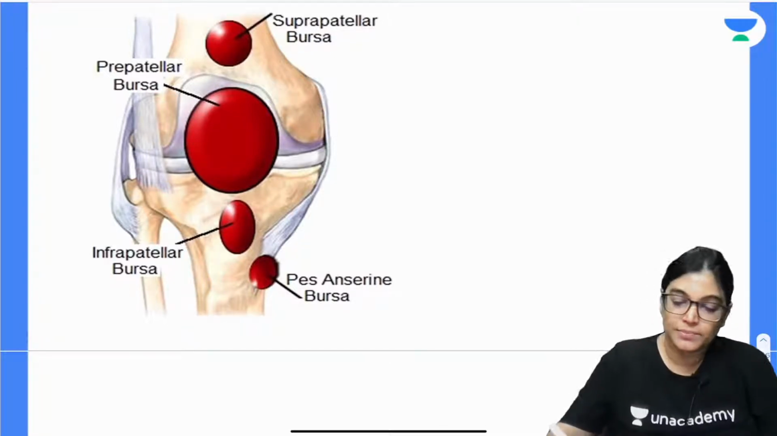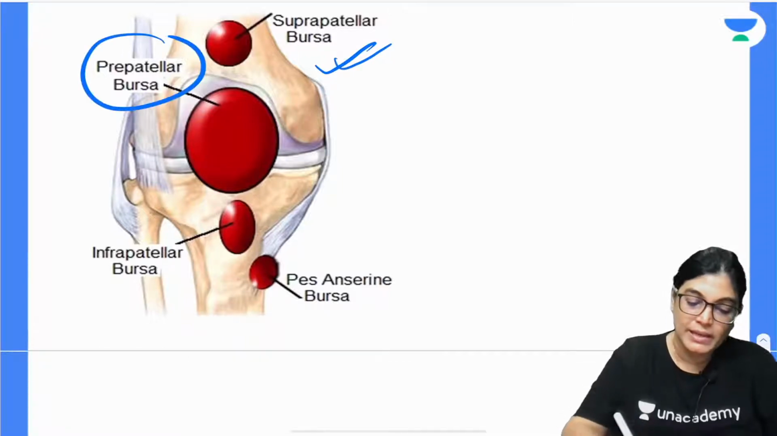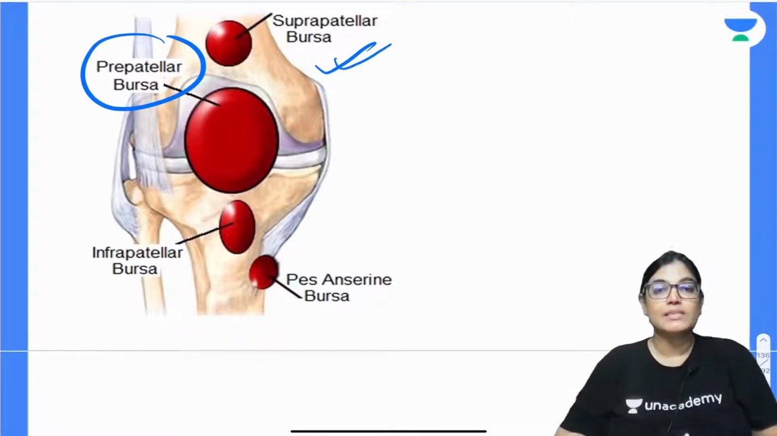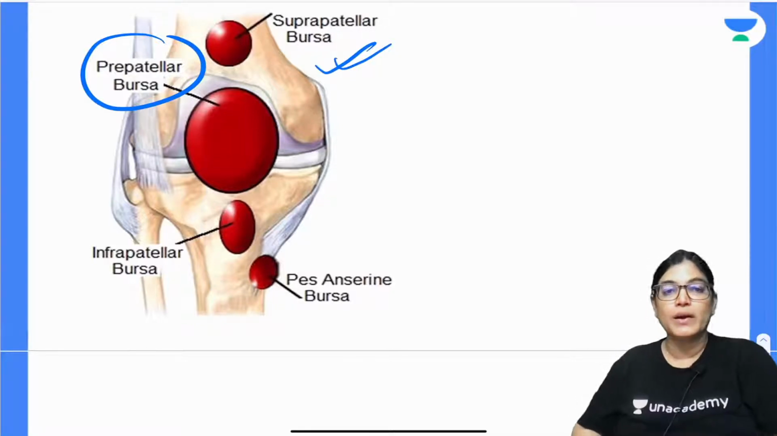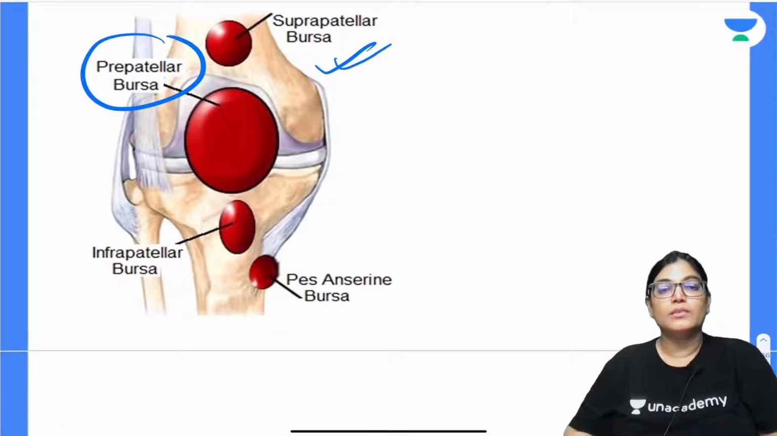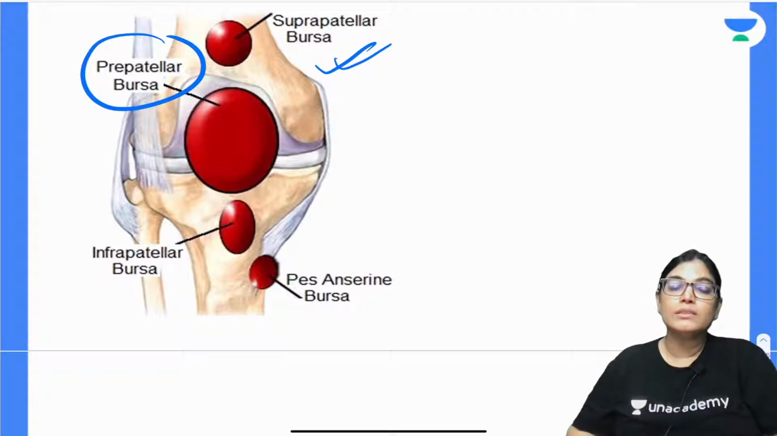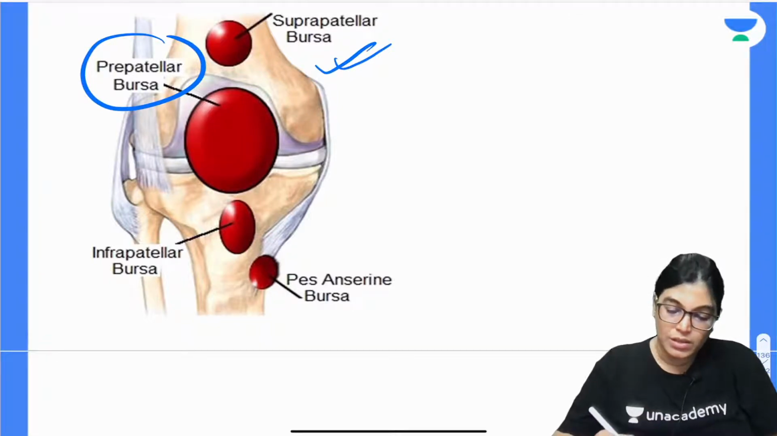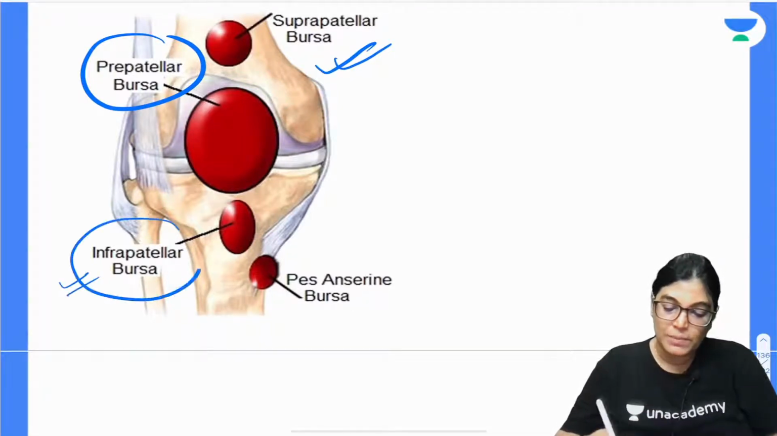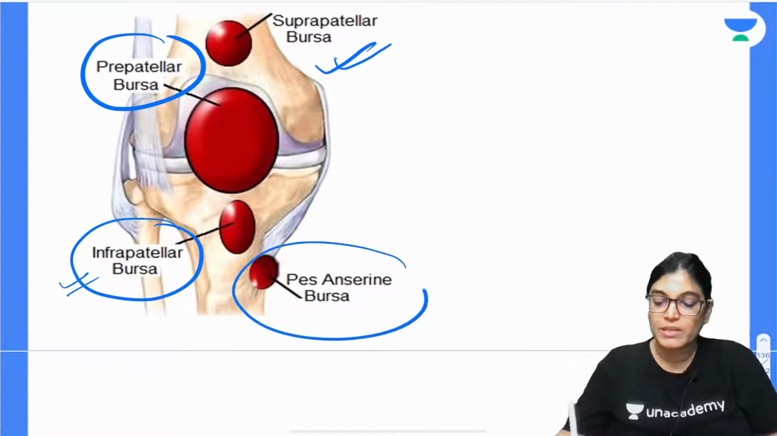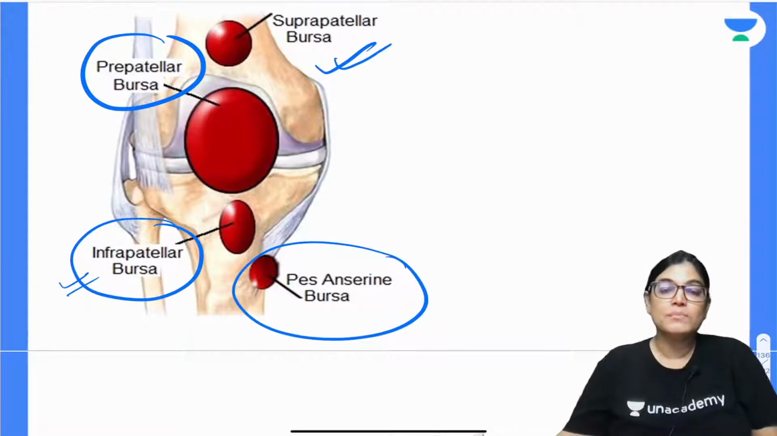You can see the location of the suprapatellar bursa, which is lying on the lower anterior aspect of the femur above the level of the knee joint. The prepatellar bursa, subcutaneous, is just anterior to the knee joint below the skin. On the tibial part, over the upper tibial tuberosity, there is the infrapatellar bursa, and lower on the medial aspect of the tibia, there is the pes anserine bursa.